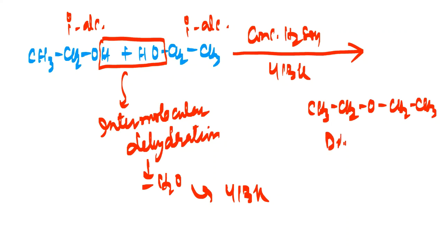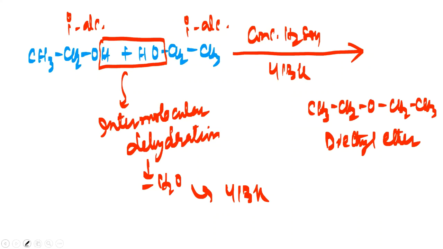So my dear friends, here you are getting diethyl ether. So remember this thing, through intramolecular dehydration you are getting the alkene, and through intermolecular dehydration you are getting the ether. And obviously, the intramolecular dehydration takes place at 443 Kelvin, and the intermolecular dehydration of alcohols takes place at 413 Kelvin. So remember, for competitive exams, at 443 Kelvin you will be getting alkene, and at 413 Kelvin you will be getting the ether from the alcohols.